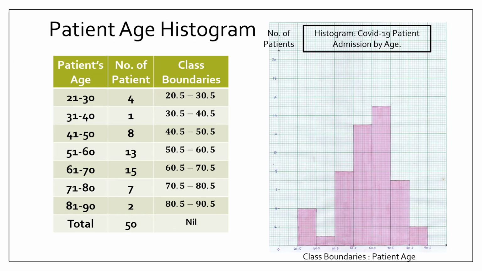After finishing the class boundaries, I construct a histogram, starting at 0, then 20.5 to 30.5, 30.5 to 40.5, and so on. As we can see in this histogram, there is no gap. Using this histogram with no gap, we can easily determine the severity of COVID-19 cases across different age groups.